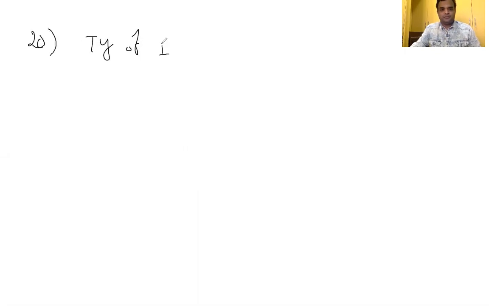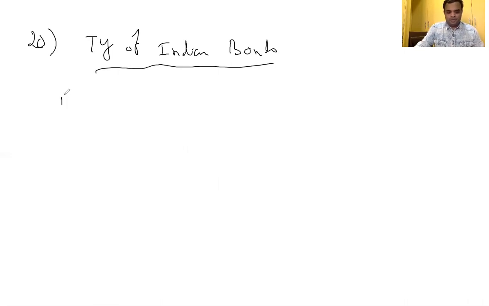The 20th question: types of Indian bonds. The first bond itself is the masala bond.